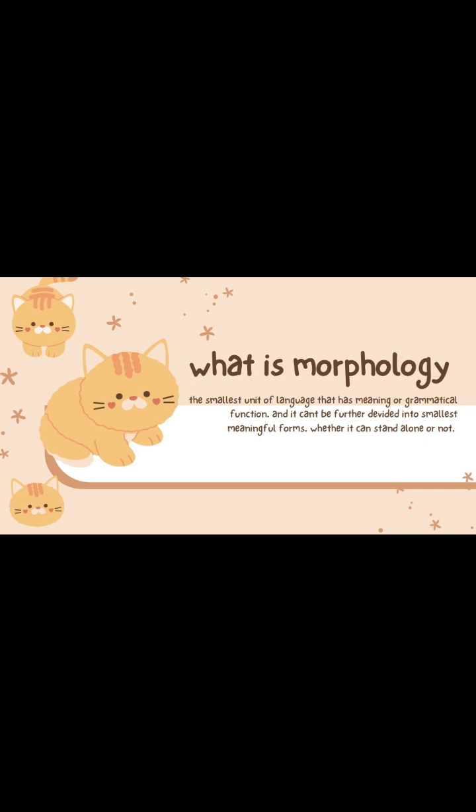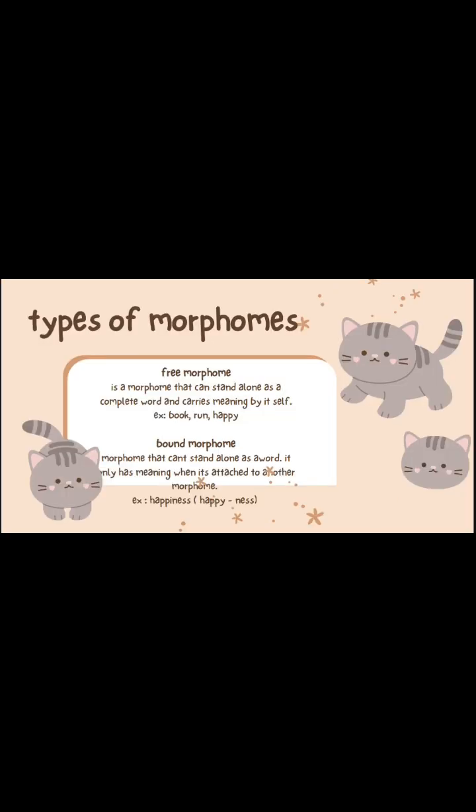So there are some types of morphemes. The first is free morpheme. What is a free morpheme? A free morpheme is a morpheme that can stand alone as a complete word and carries meaning by itself.